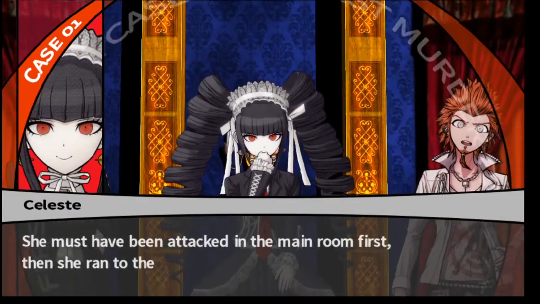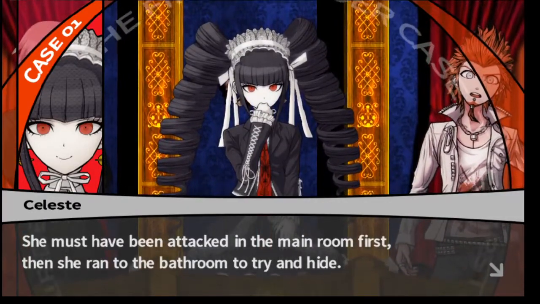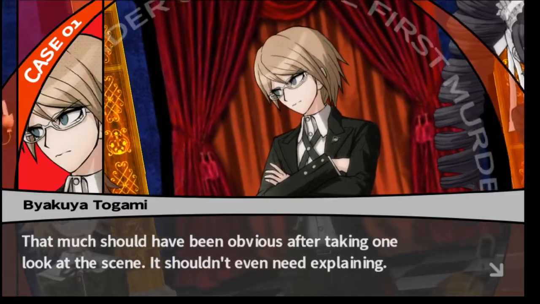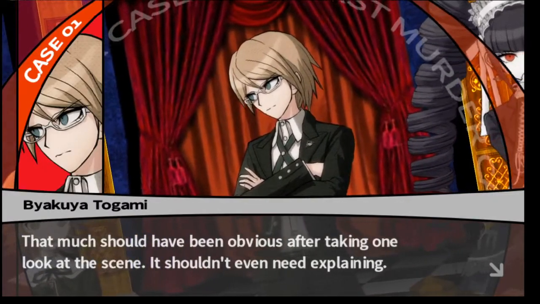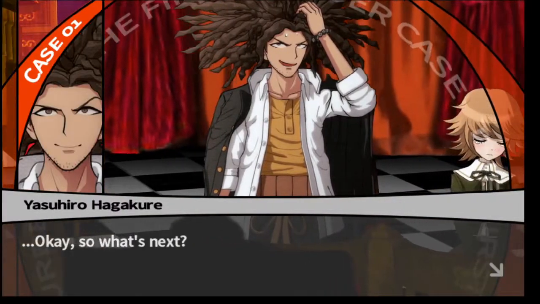She must have been attacked in the main room first. Then she ran to the bathroom to try and hide. The killer followed her in, and that's where they finished the job. That much should have been obvious after taking one look at the scene. It shouldn't even need explaining. Sorry. Okay, so what's next?